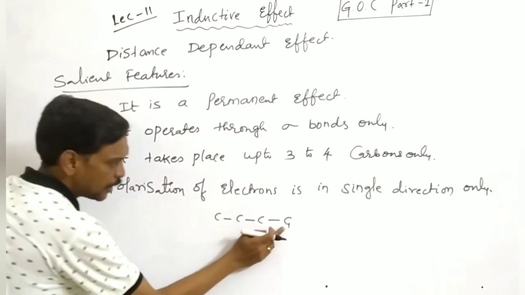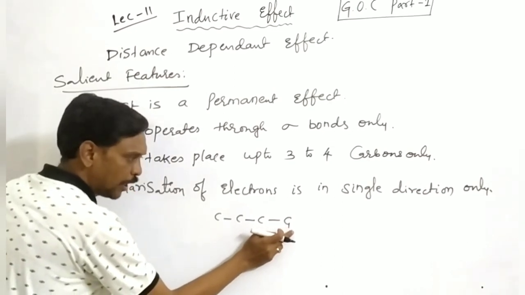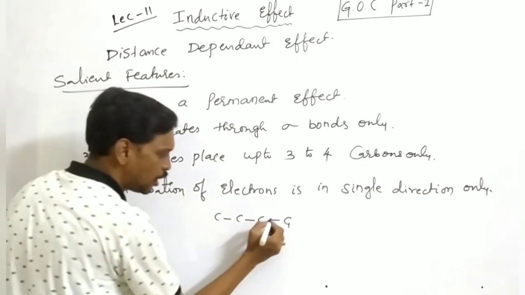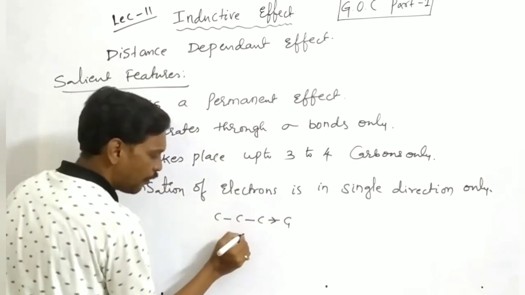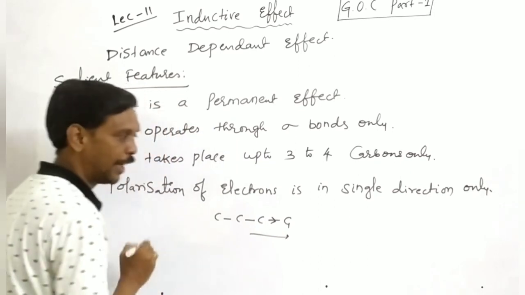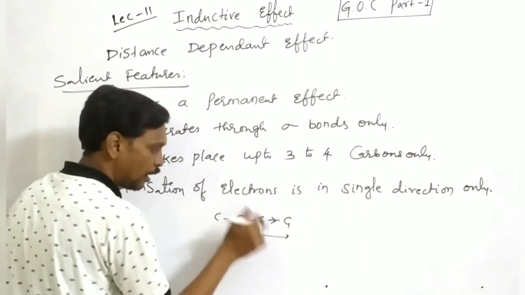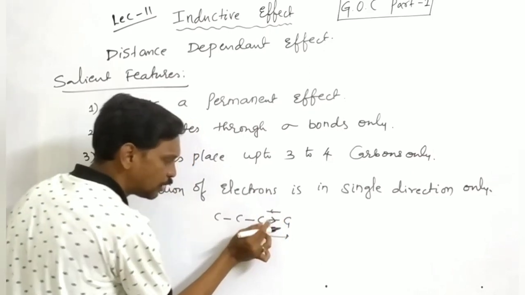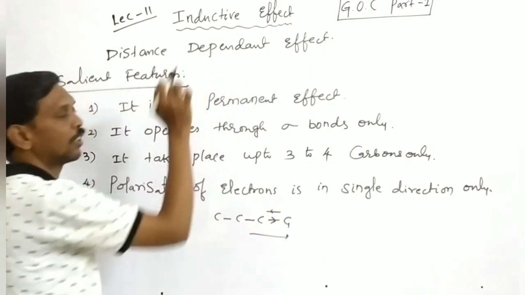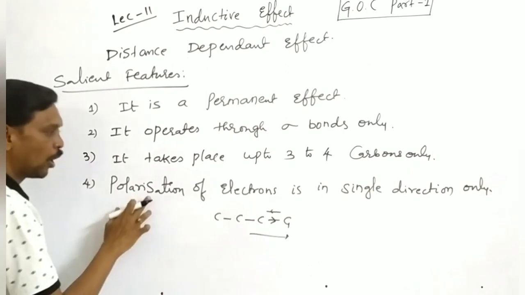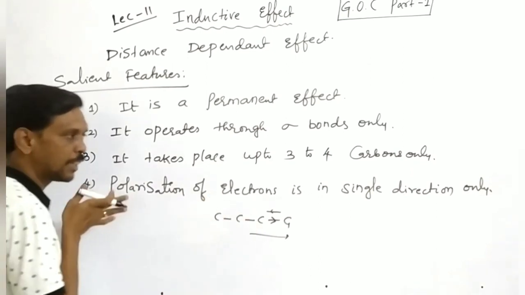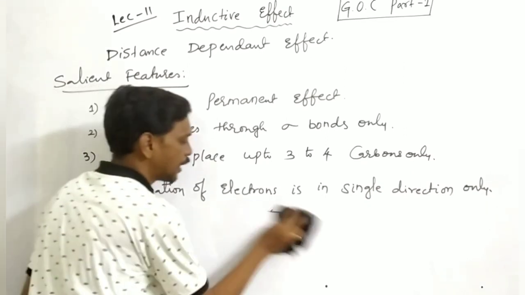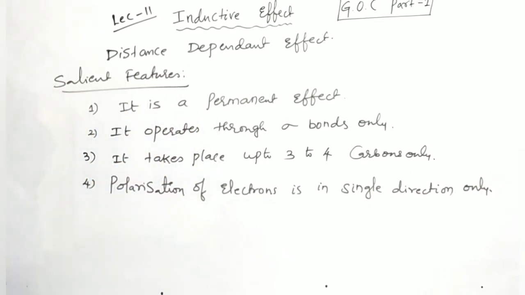If G is more electronegative, then it attracts electrons from the adjacent carbon, so electrons are shifted from carbon to the G side. It means it is single direction only. If these electrons are again shifted from G to the C side, it is not inductive effect. Remember, it takes place only in a single way.